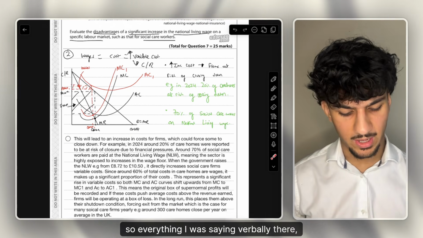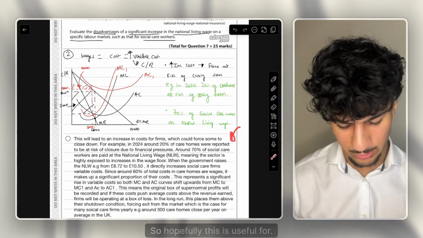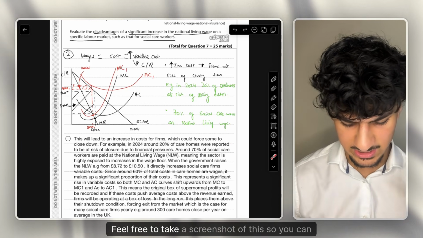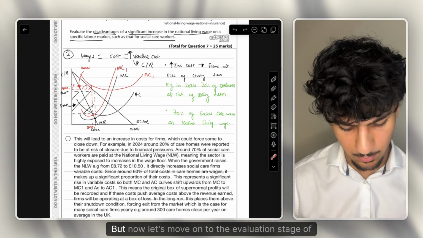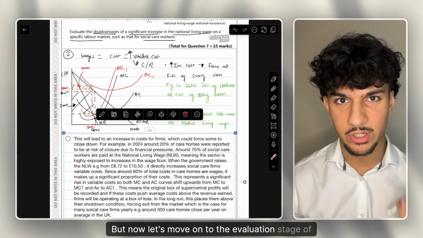So everything I was saying verbally there, I have just typed it up. This took me quite a long time, so hopefully this is useful. Feel free to take a screenshot of this so you can refer back to it. But now, let's move on to the evaluation stage of this paragraph.